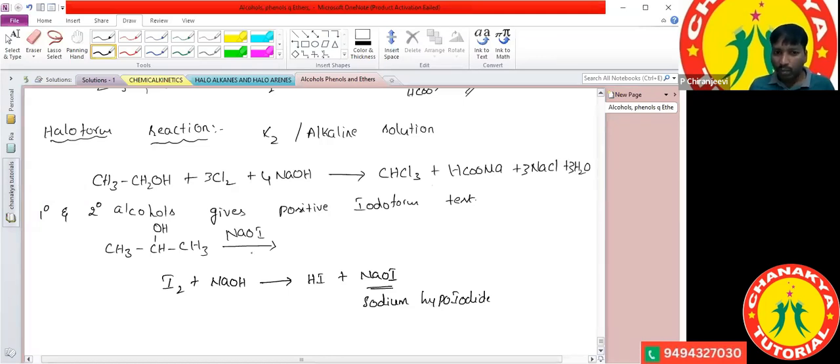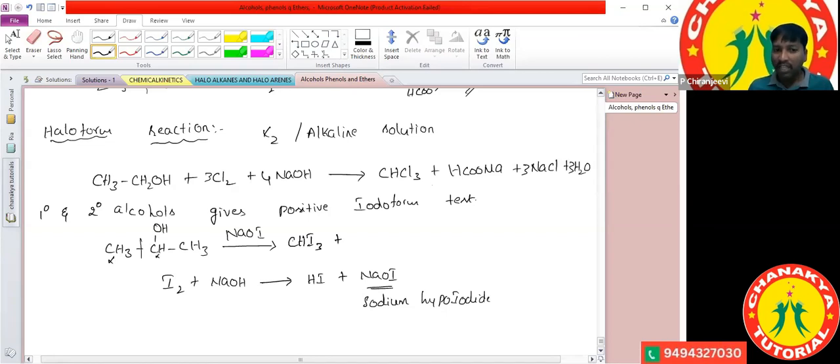Sir, what is the product that is going to be formed? Only one alpha carbon is converted into the iodoform, not two. So it converts into 1 mole of CHI3.